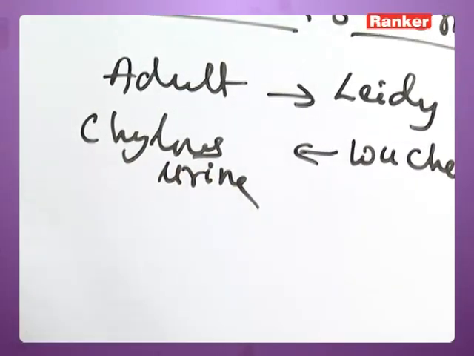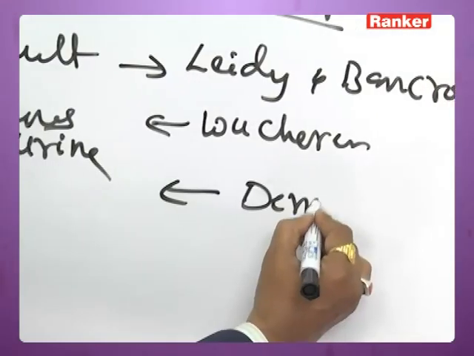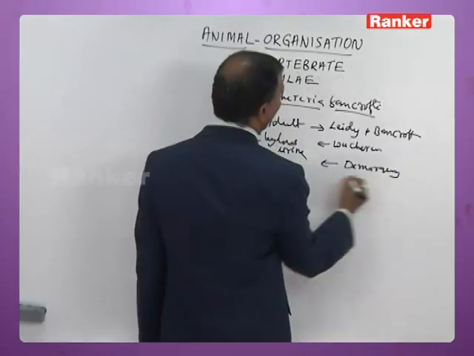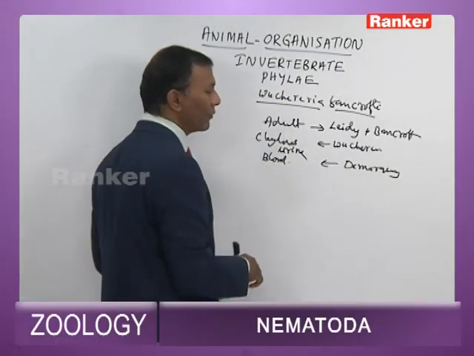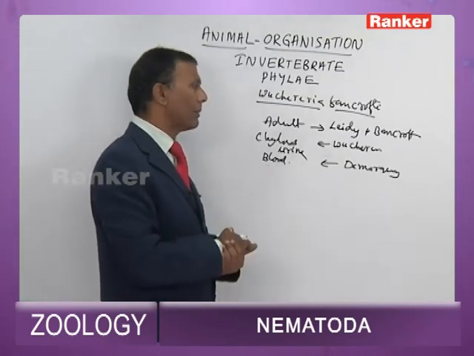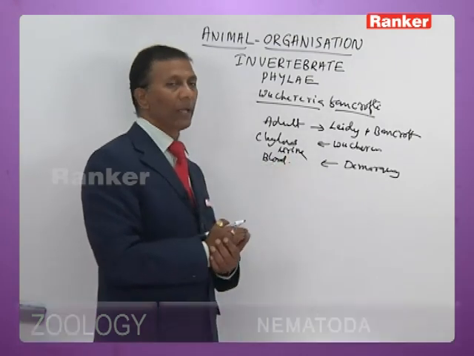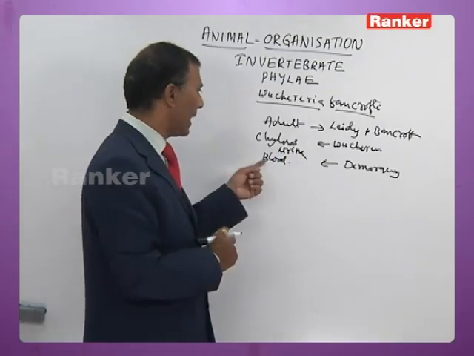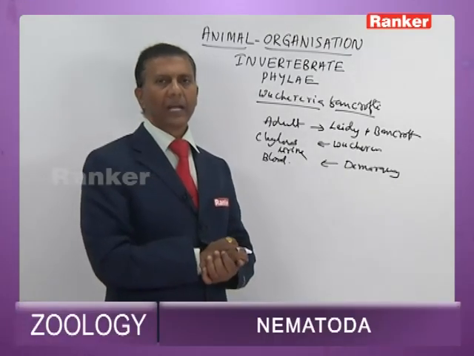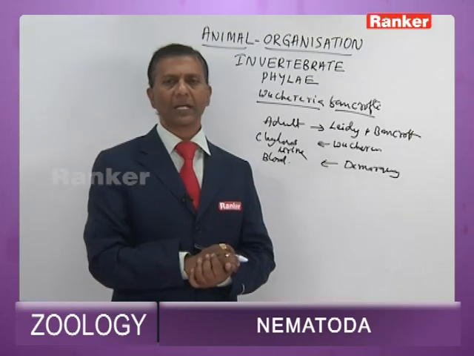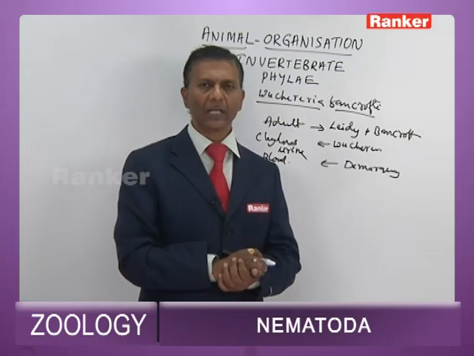Demarquay found them in blood and hydrocele fluid. So adults were discovered by Bancroft and Leddy. The larvae were noticed in chylous urine by Wucherer. The larvae in blood and hydrocele fluid were noticed by Demarquay. It is an intercellular parasite, with primary host human being and secondary host Culex.